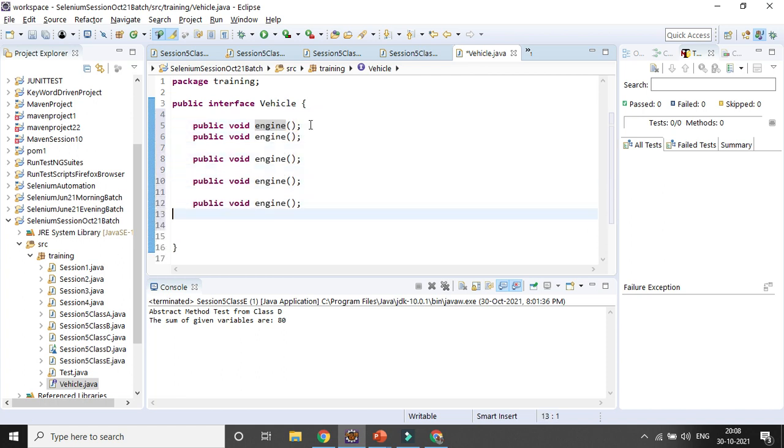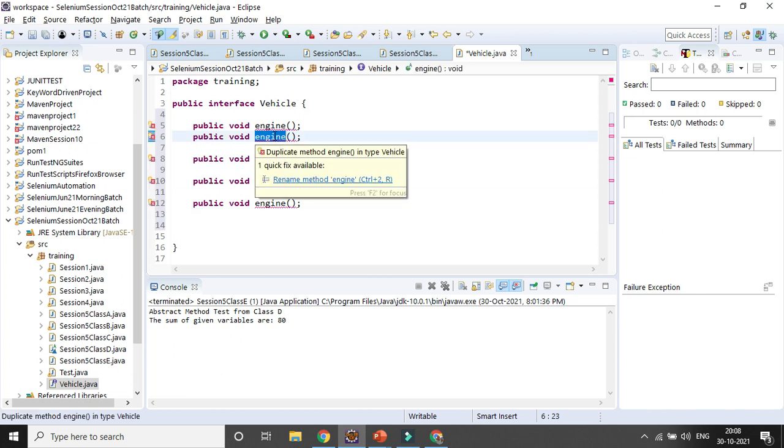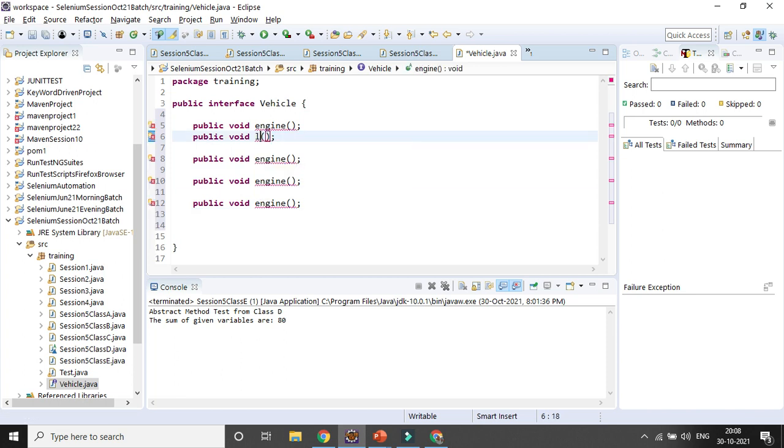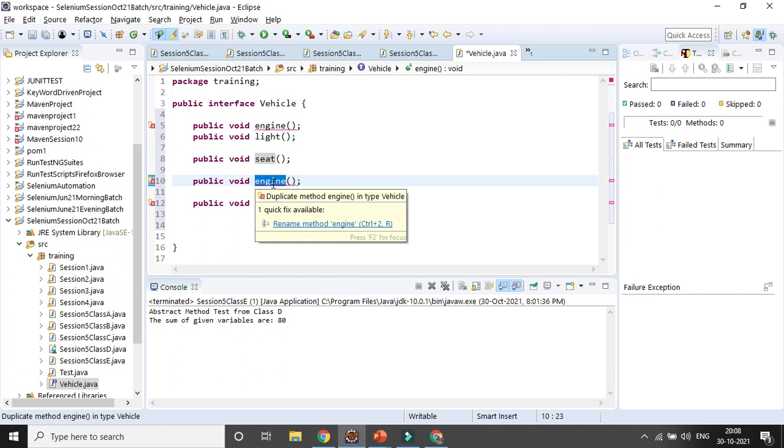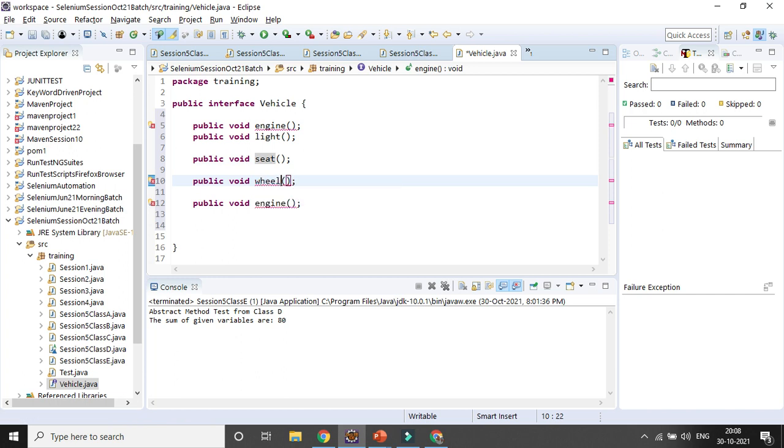Suppose after engine it should have some light, some seat, after that wheel, and gear. So these are the important properties for any vehicle. Whenever you want to create any vehicle, these are the things you need to implement. You can add a few more things, whatever is really important for the vehicle, and that will be part of your abstract methods. Whenever you are implementing it, you have to use them.